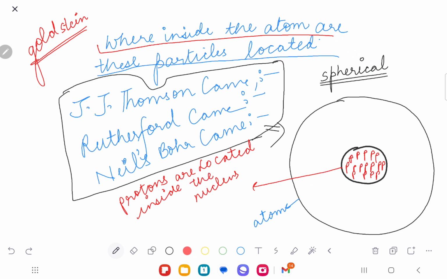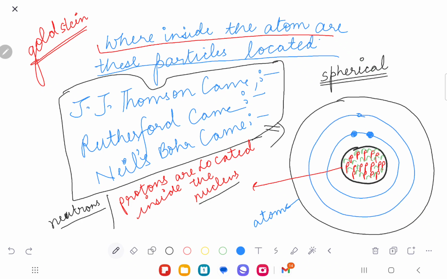And where are the electrons and the neutrons? These green neutrons shall also reside inside the atom in the nucleus. So I will say neutrons and protons reside inside the nucleus together. And the electrons revolve around. These dots, the blue dots, are going to be my electrons.